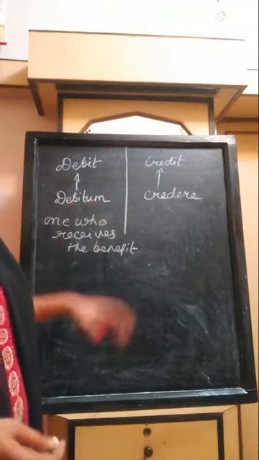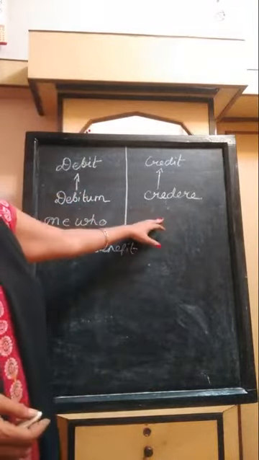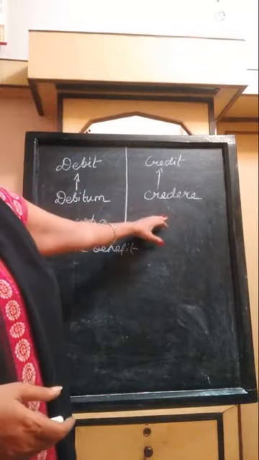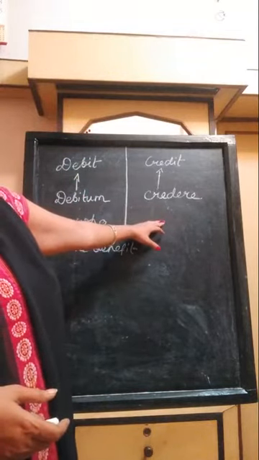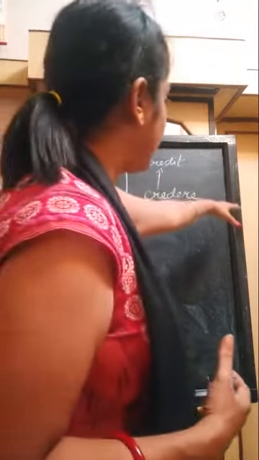And credit means trust or belief. But in accountancy, credit is used in a special sense. It is always used in the right hand side of the account.